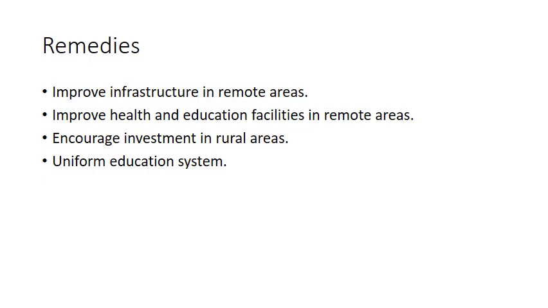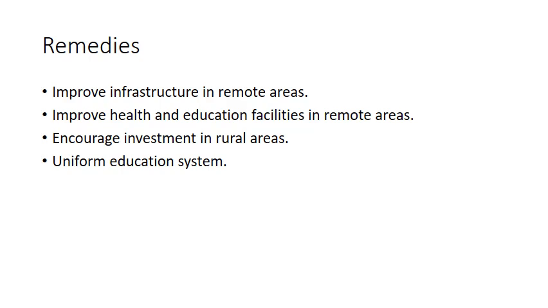Another is uniform education system. You know guys that we have different systems of education in the country, and because of the difference in education systems, different types of brains are produced in the country, and this leads to different class systems in the country.